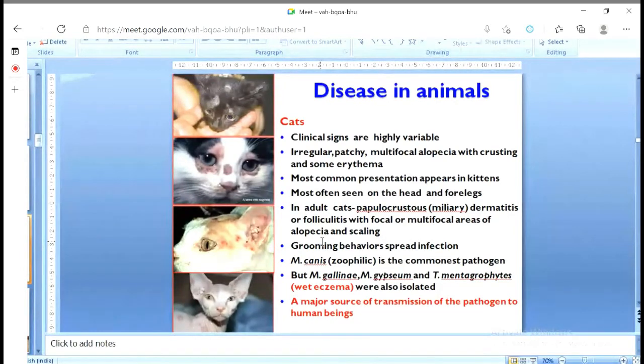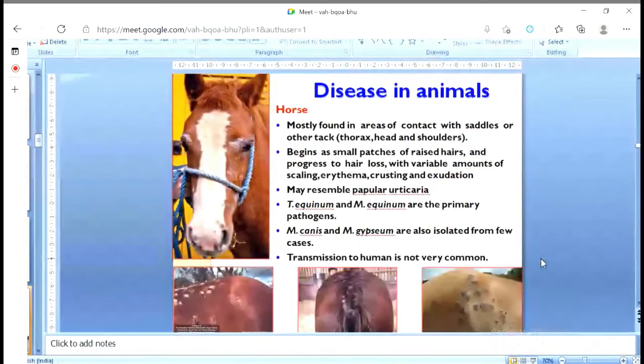there is dermatophytosis that is known as papulocrustous or miliary dermatitis or folliculitis with focal or multifocal areas of alopecia. Microsporum canis, once again, is the major pathogen, but Microsporum gallinae, Microsporum gypseum, and Trichophyton mentagrophytes are also isolated from cats. Once again, human beings are highly vulnerable because the cat is also a common pet for most of us. Look at the horse.